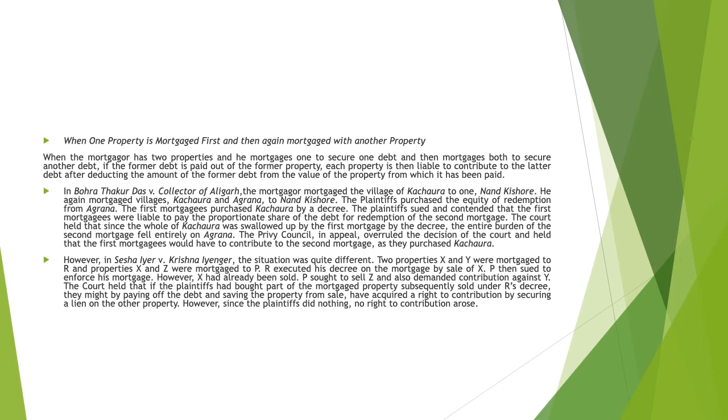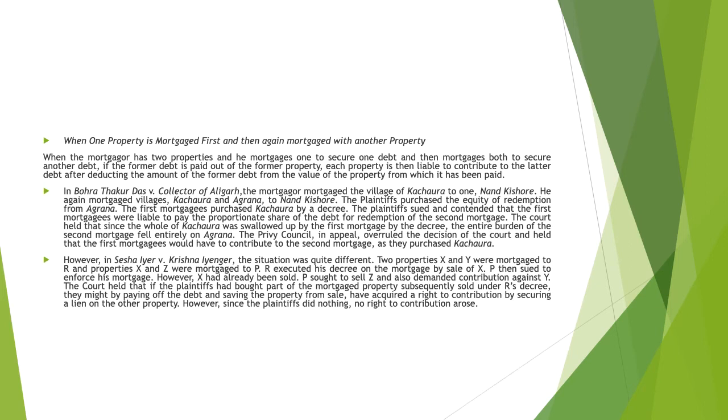In Bhora Thakurdas versus Collector of Aligarh, the mortgagor mortgaged the village of Kachora to Nanand Kishore. He again mortgaged villages Kachora and Agrona to Nanand Kishore. The plaintiffs purchased the equity of redemption from Agrona. The first mortgagees purchased Kachora by a decree. The plaintiffs sued and contended that the first mortgagees were liable to pay the proportionate share of the debt for redemption of the second mortgage.